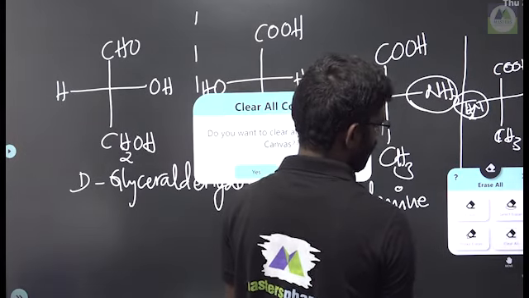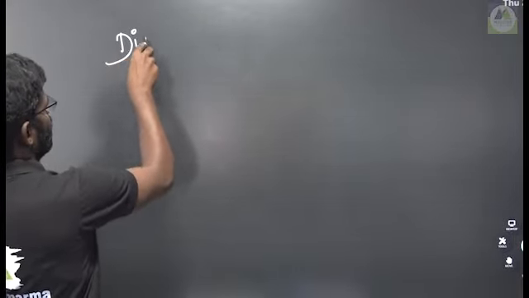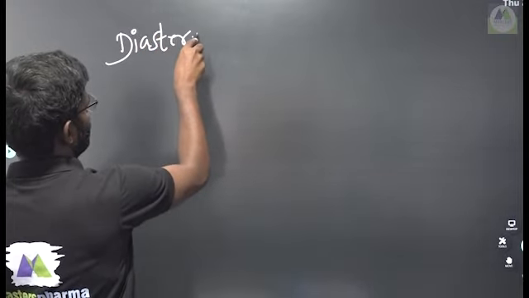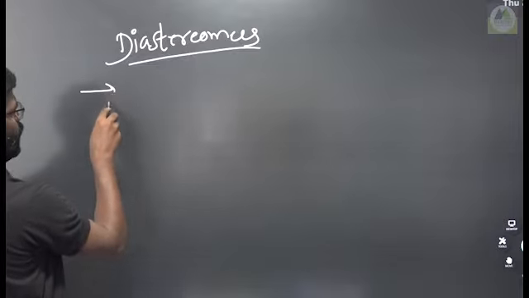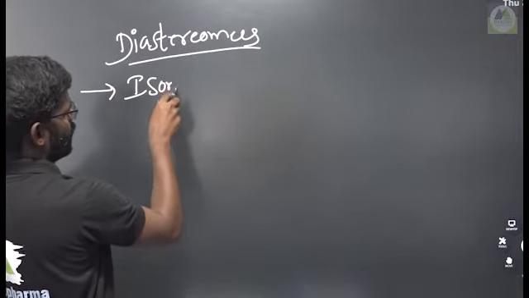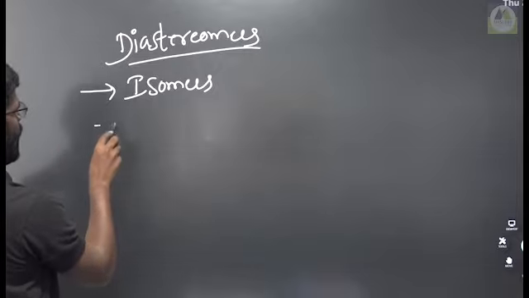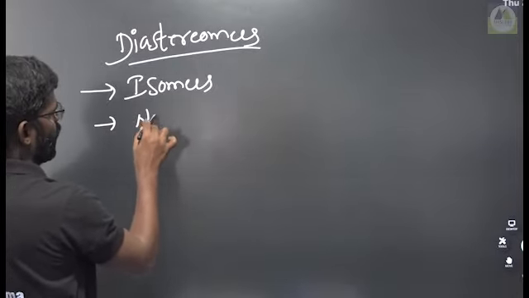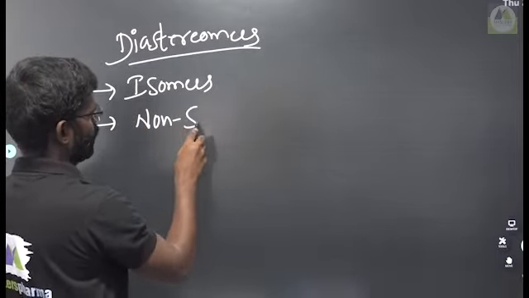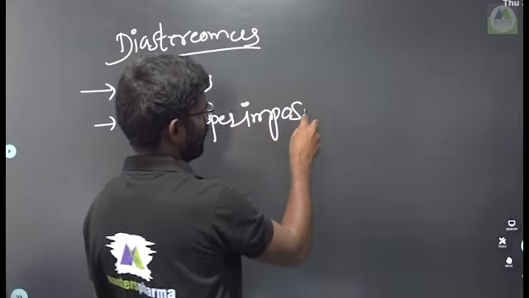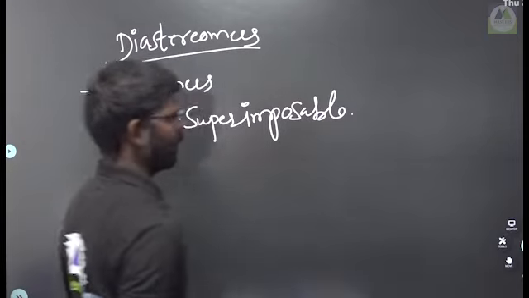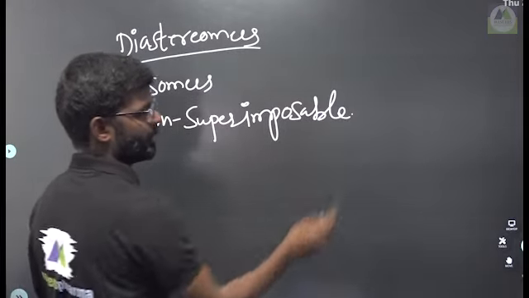diastereomers, right? So in enantiomers, the compound should possess a chiral center. We observed that already, right? Next, diastereomers or diastereomerism. Diastereomers. These are also, first point, isomers, and second point, these are also non-superimposable. Non-superimposable means if one is kept on the other one, they are not merged with each other.